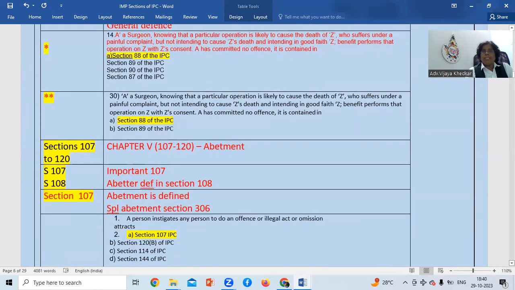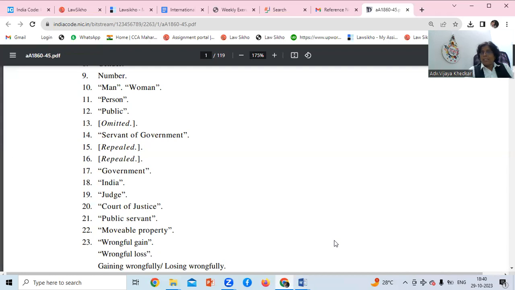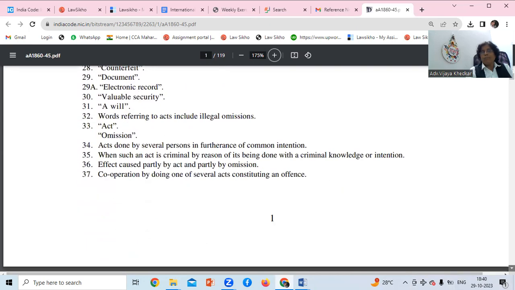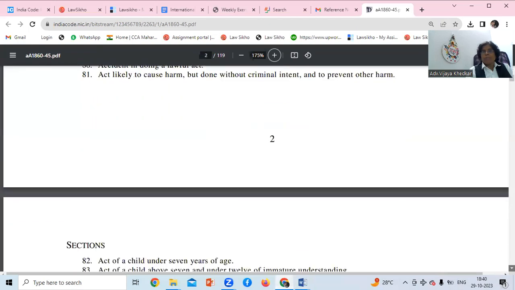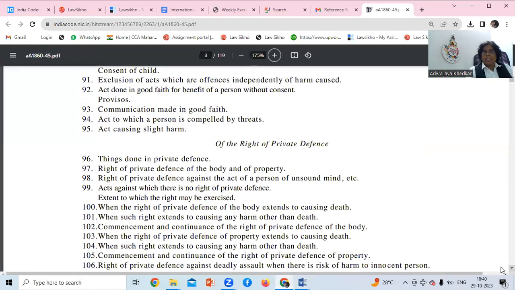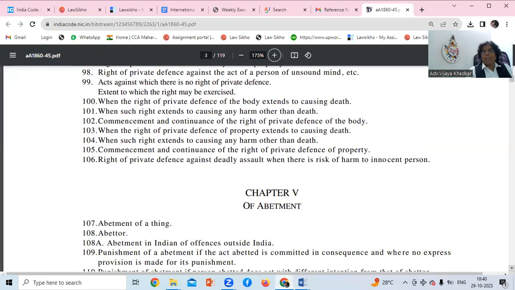Sections 107 to 120, chapter 5, are related to abetment. So please remember this: abetment. Can we see this directly also? 107, we'll go for that and see what 107 is. Section 106 is the right of private defense against a deadly assault when there is a risk of harm to an innocent person. And this is chapter 5 on abetment.